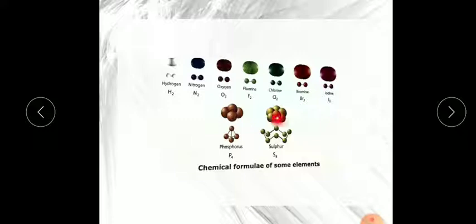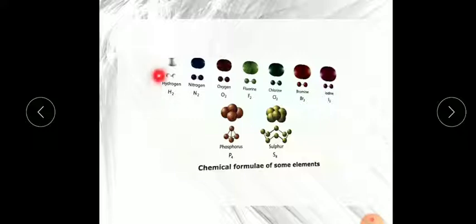Like S8, by looking at it you will understand there are 8 sulfur atoms. For O2, we always write O2, meaning 2 oxygen atoms combined together forming a molecule. Understood, children? It is very easy.